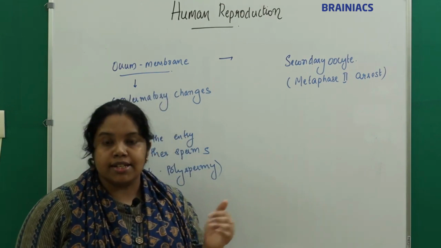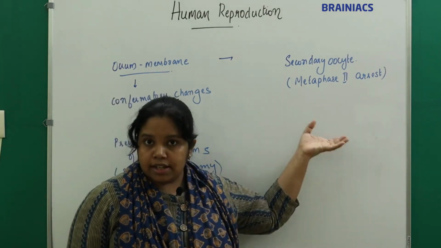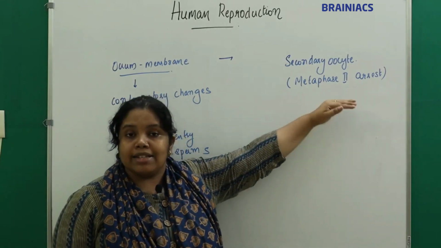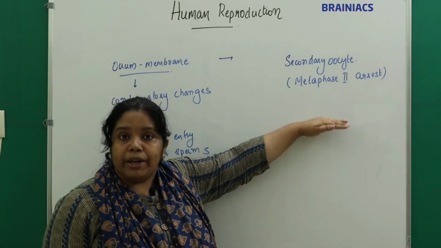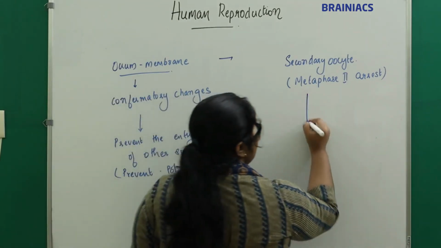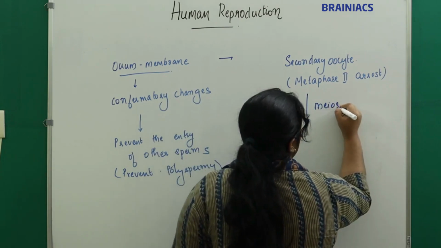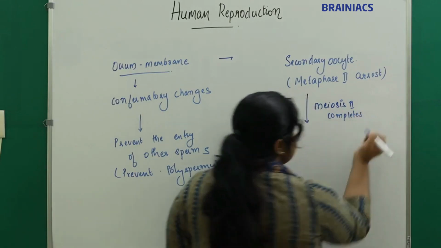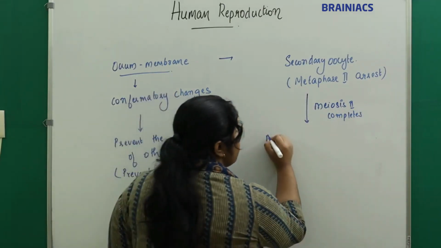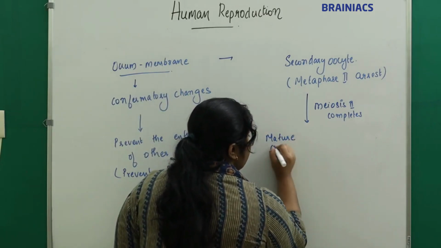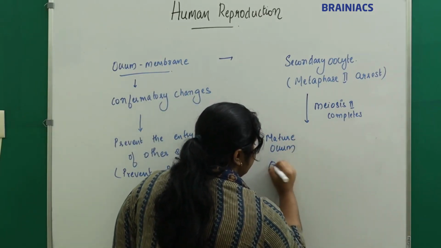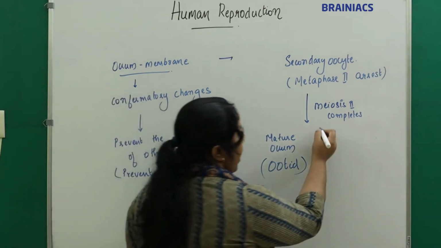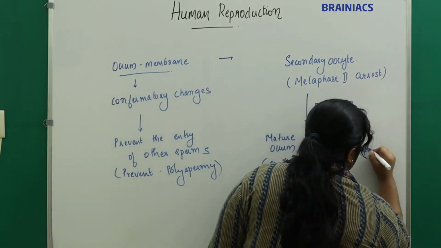The first polar body is released. Now what do we have? The ovum enters into the second meiosis and gets arrested at metaphase 2, right? The ovum is a secondary oocyte which is arrested at metaphase 2. So what happens? Meiosis 2 completes, and releases what? It releases the mature ovum, or we will call it ootid, and the second polar body.